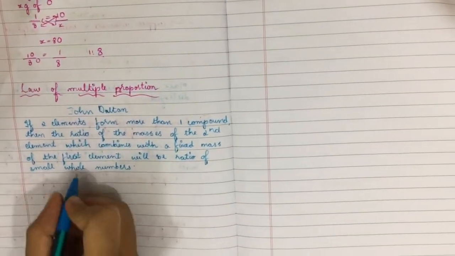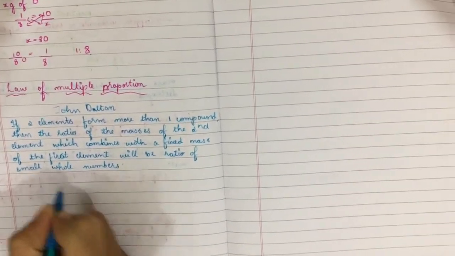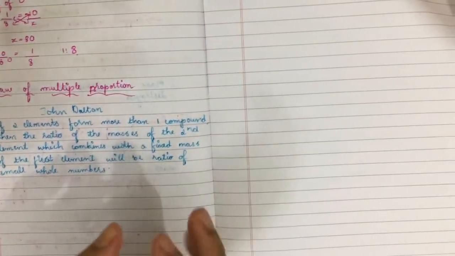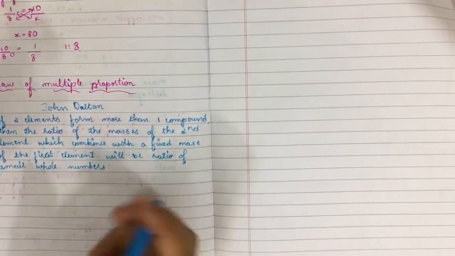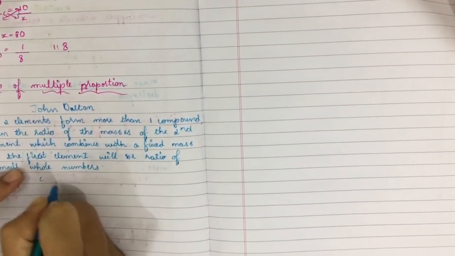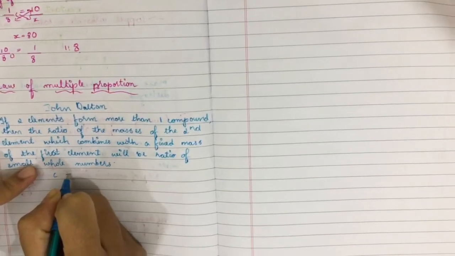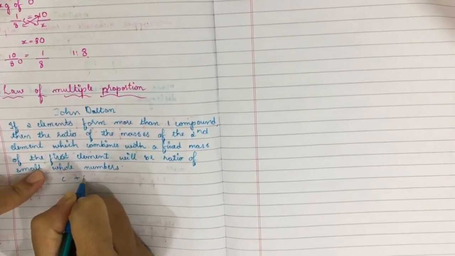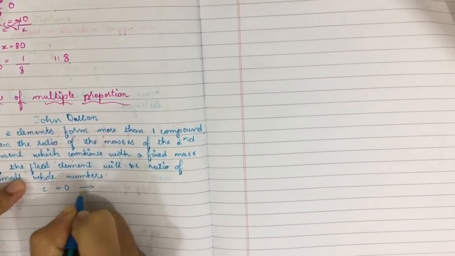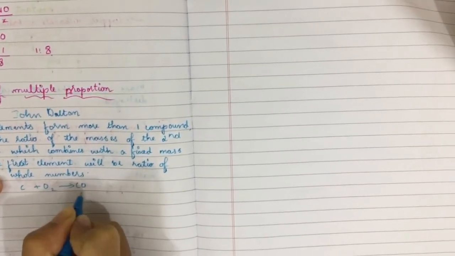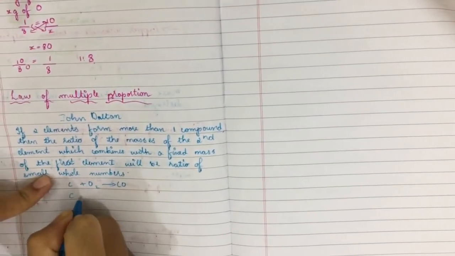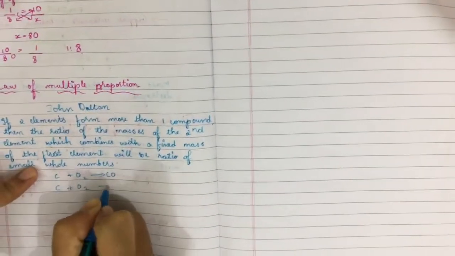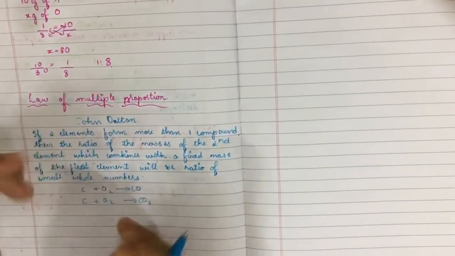For the formation of carbon dioxide or carbon monoxide, we need carbon as well as oxygen. That is, carbon plus oxygen will form carbon monoxide, and carbon plus oxygen will also form carbon dioxide under different conditions.